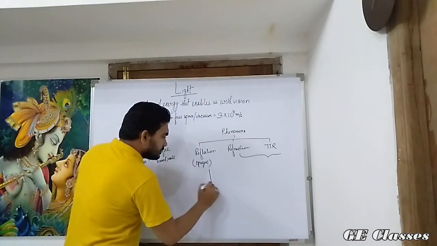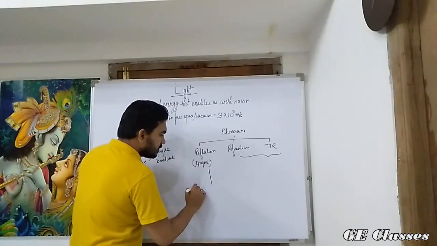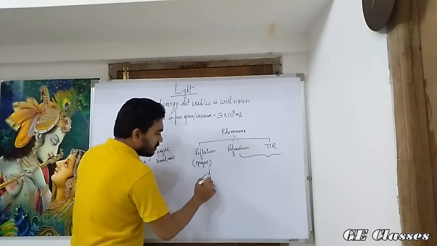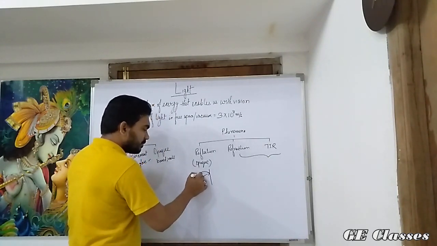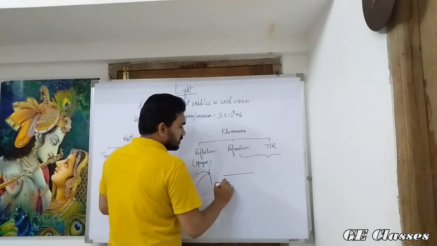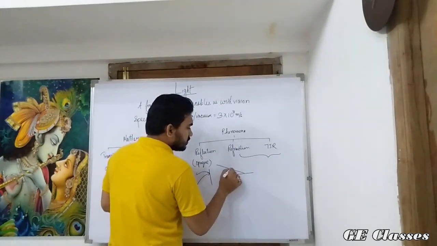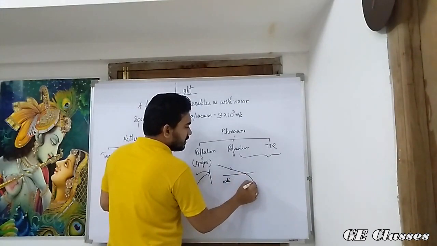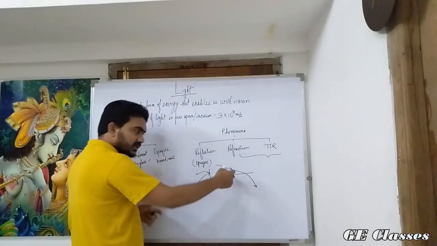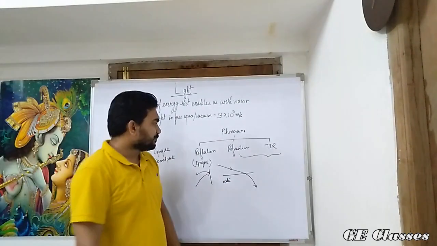Like, this is my wall. If I throw the stone, then it will bounce back. If suppose this is some water body, maybe a pond, if we throw the stone like this, then it will dip in, but there will be a change in direction and speed.